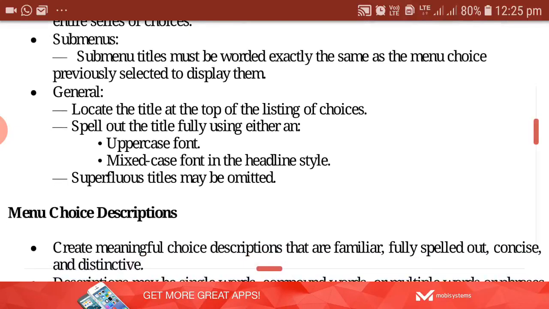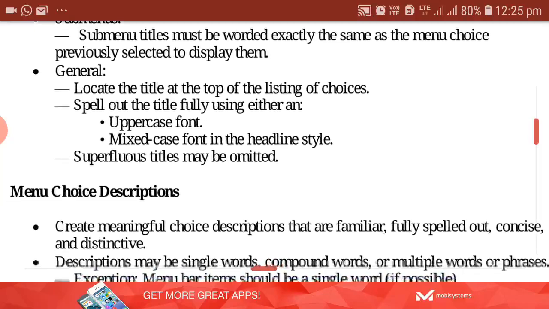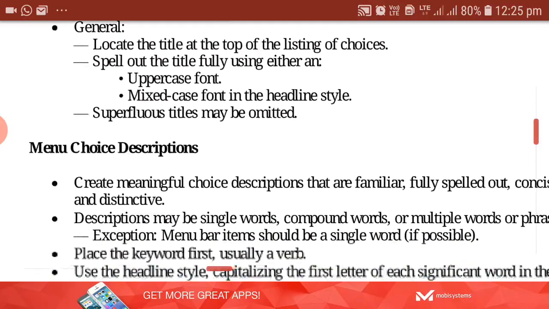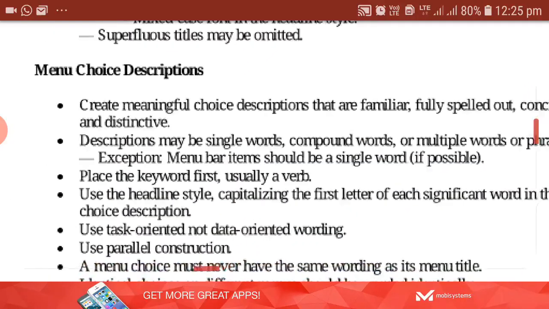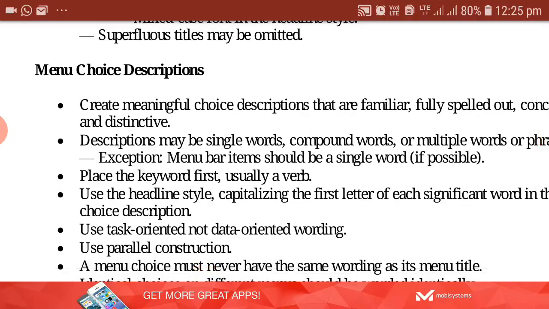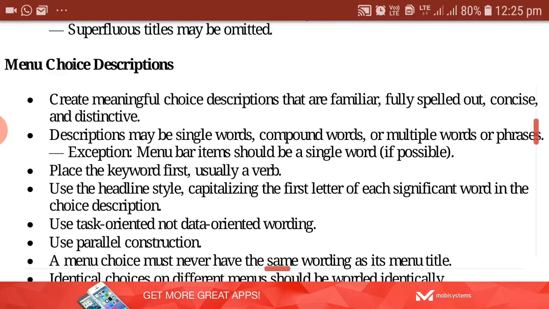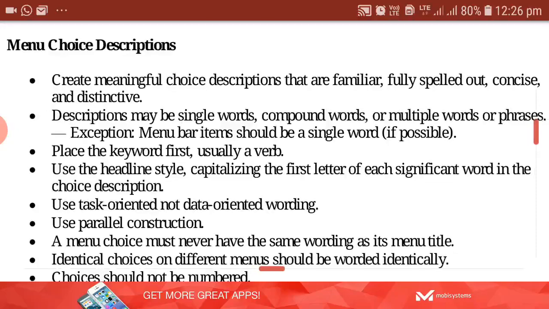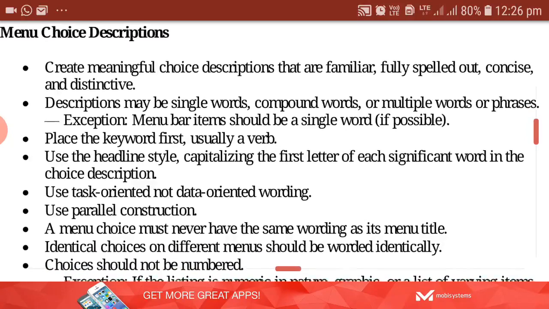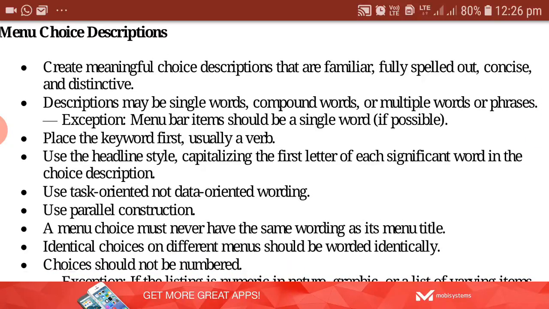Spell out the title. For the main menu, you can use only uppercase font, or else a mixed combination of both uppercase and lowercase. Then menu choice description. Create a meaningful choice description that is familiar and fully spelled out, concise, and again distinctive. That means once you give the menu bar, whatever choices you are providing below that are selected in the same way as we have selected the name for the main menu.